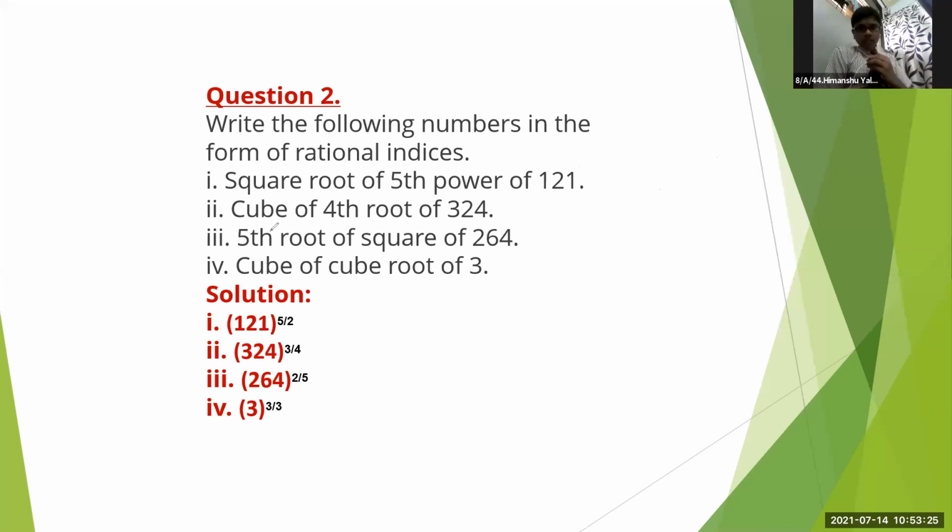Okay. Now next, mute yourself everyone. Himanshu, mute yourself. Now cube of 4th root of 324. As 324 is base. Power we will write as up. So cube of 4th root means root will come down. Cube of 4th root of 324. Then square of 5th root of 264. Then cube root of 3.